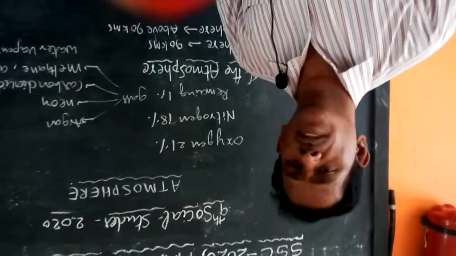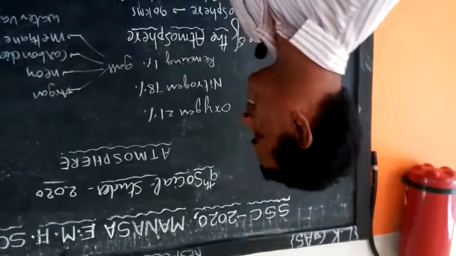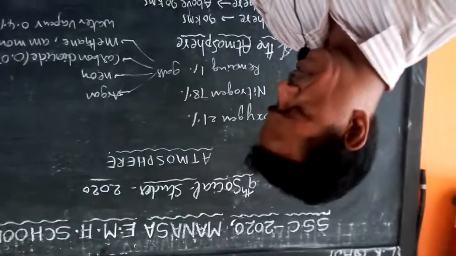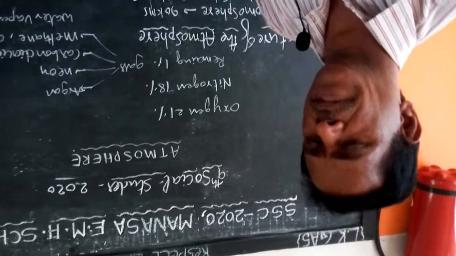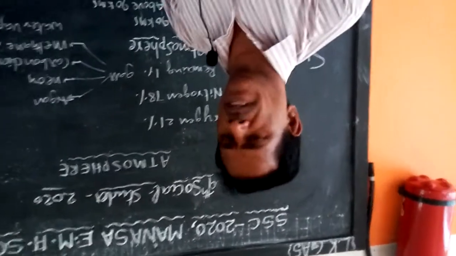So good evening students. Today we will again continue the lesson on the atmosphere, page number 37 onwards. Now, the second paragraph on page 37.